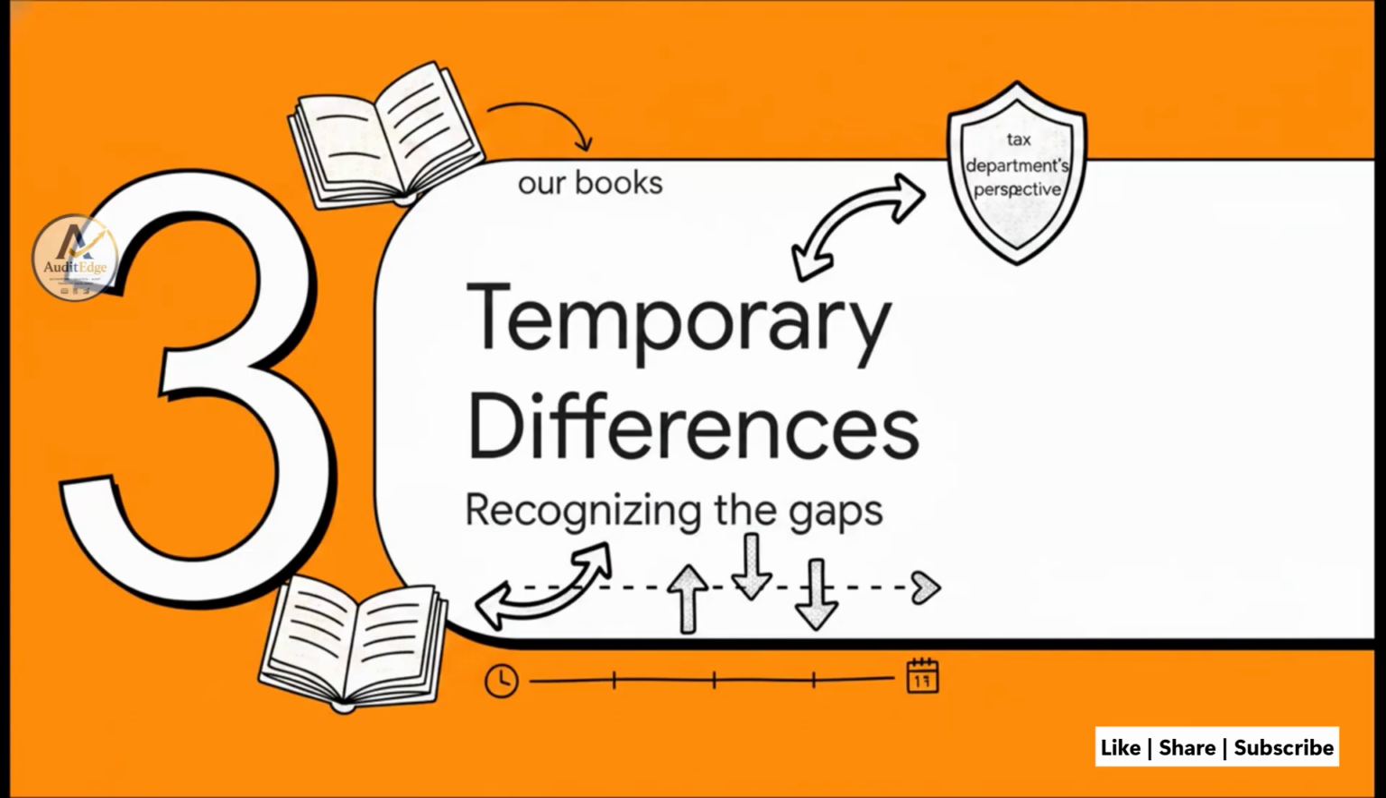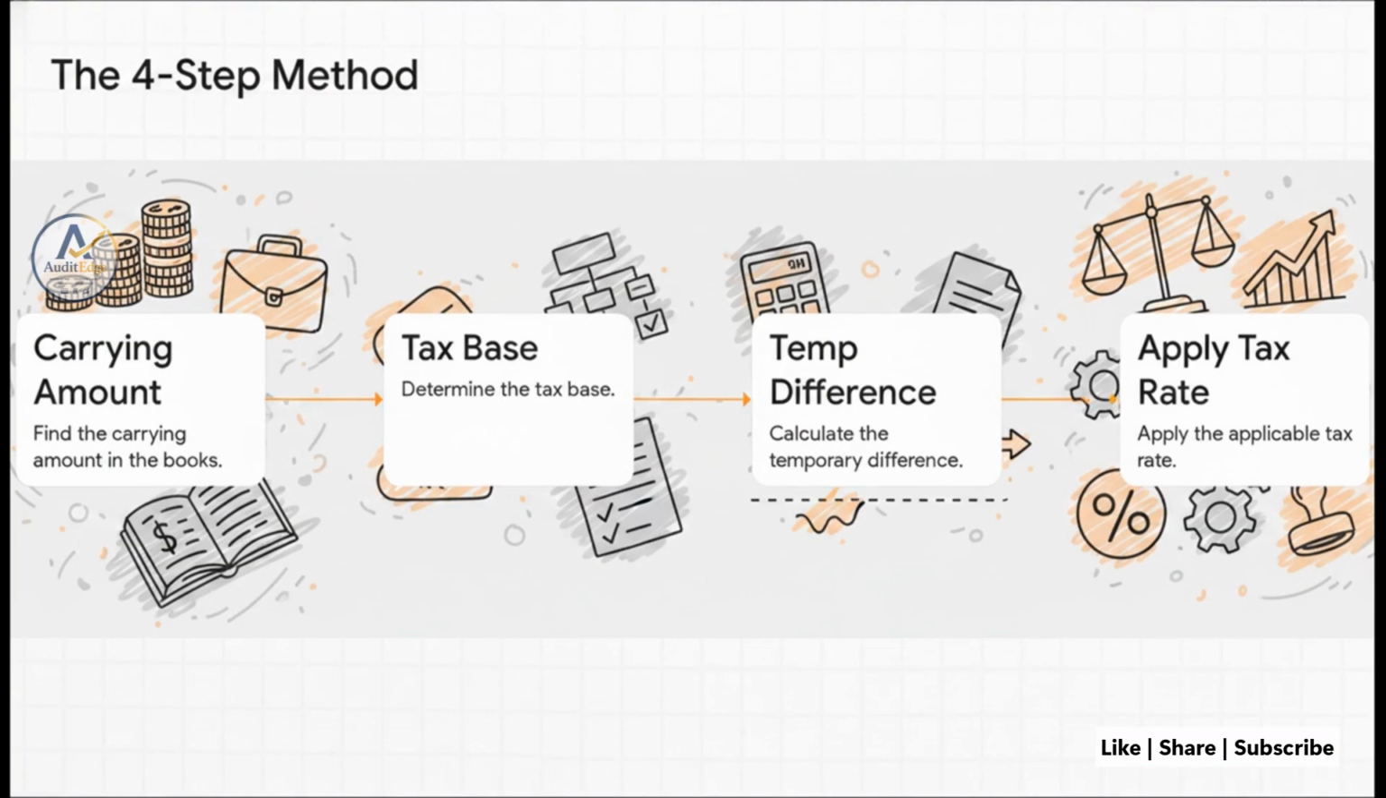Let us move on to Section 3, recognizing temporary differences. This is where we recognize those gaps. Now, I hope this is completely clear. Whenever you face a deferred tax problem in your exam, you absolutely must rigidly follow these 4 straightforward steps. Please do not skip any. First, find your carrying amount. Second, determine the tax base. Third, calculate that temporary difference. And fourth, apply the correct tax rate. Following this structured approach is going to save you from so many silly mistakes.